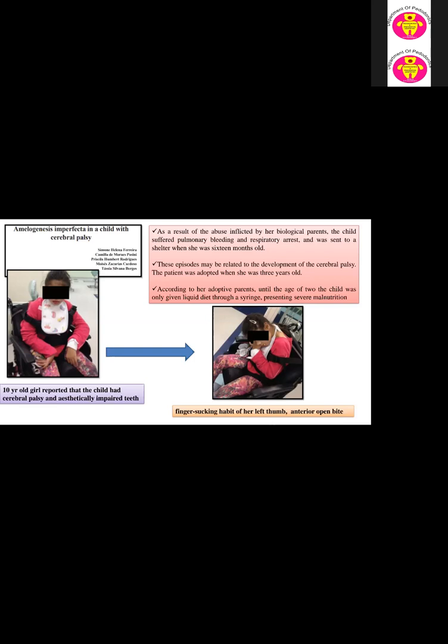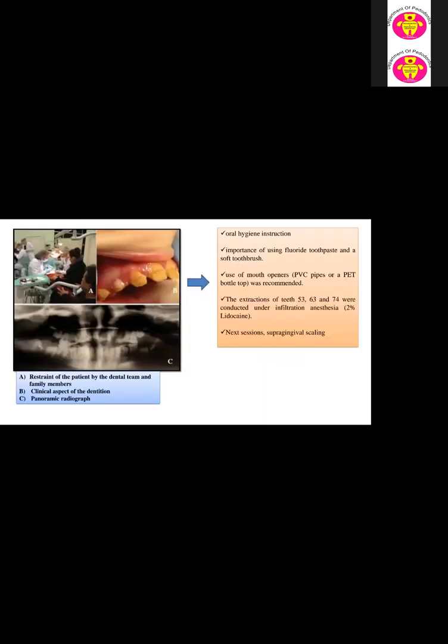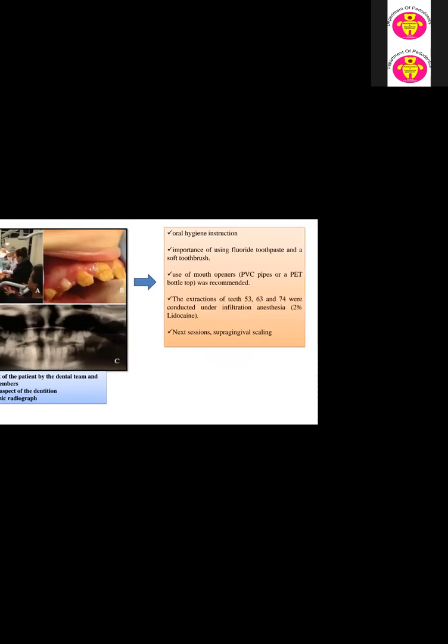and an anterior open bite. Now this photograph shows the response of the patient to the dental team and family members, the clinical aspect of the dentition, and the panoramic radiograph. They gave oral hygiene instructions and stressed the importance of using fluoride toothpaste, then use of a mouth opener like PVC pipes, and they did the extractions of 53, 63, 74. Then in the next sessions, supragingival scaling.